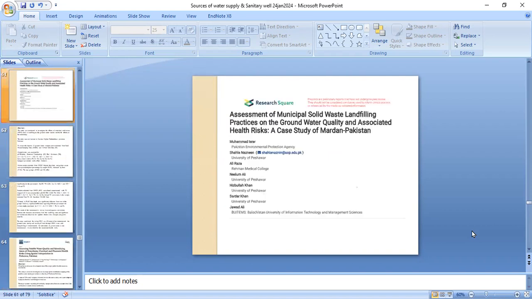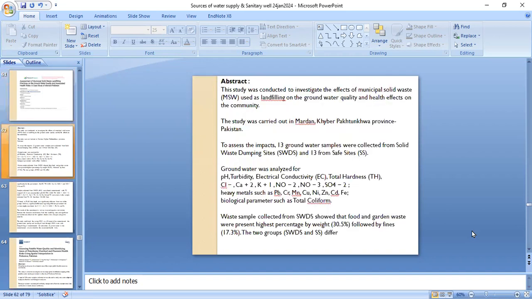Now the time for the recent updates. The first article that I include is the assessment of municipal solid waste landfilling practice on the groundwater quality and associated health risks. It is a case study for Mardan, Pakistan. This study was conducted to investigate the effects of municipal solid waste used as landfilling on the groundwater quality and health effects on the community.